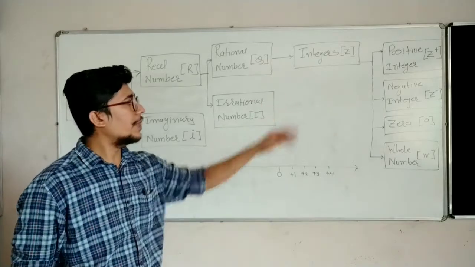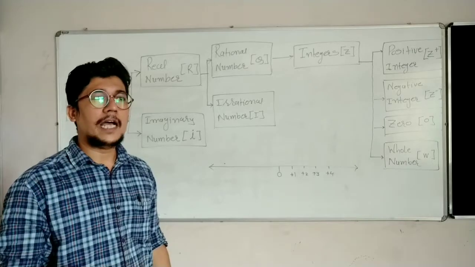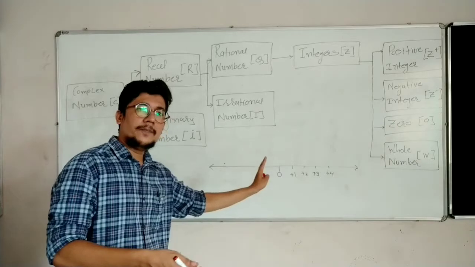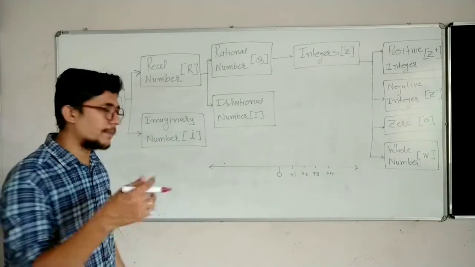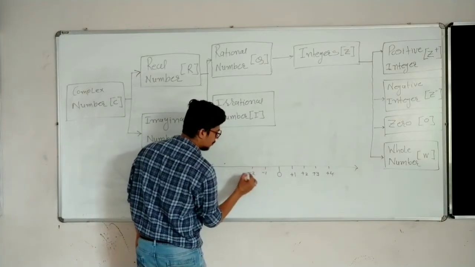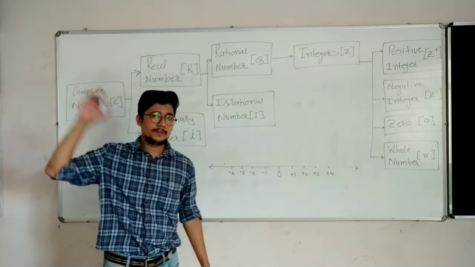The second thing you have learned is the negative integer, Z minus. Again, I am revising that all the leftward values from 0, -1, -2, -3, -4, and so on up to what?